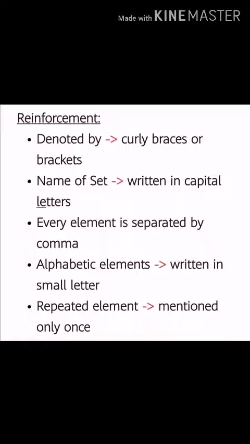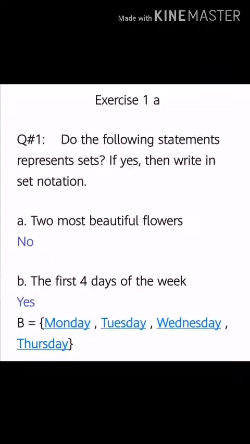Now we will study the representation of sets. Sets are denoted using curly braces or brackets. The name of a set is written in capital letters. Every element in a set is separated by a comma. If the elements of a set are alphabets, then these elements are written in small letters. If one or more of the elements of a set are repeated, the element is mentioned only once in the set.